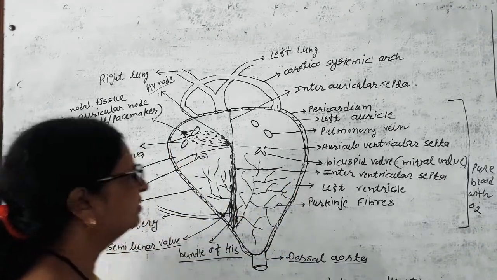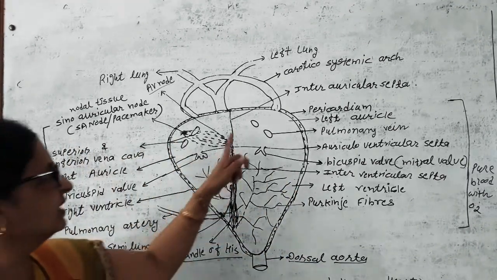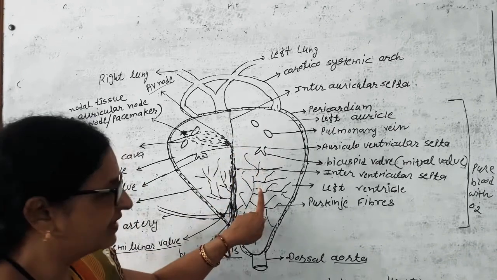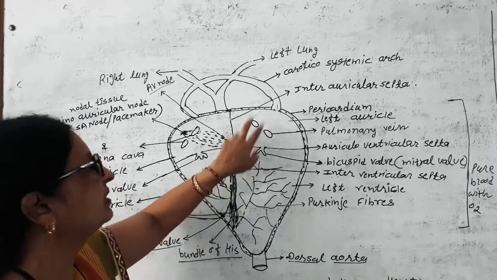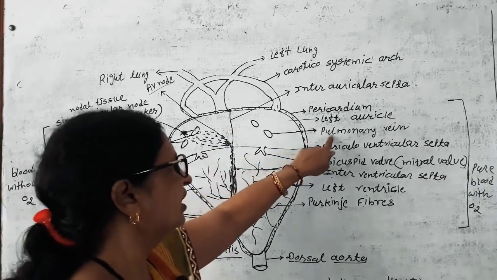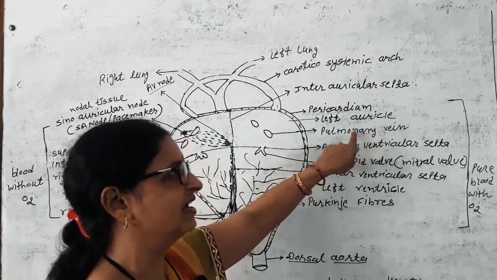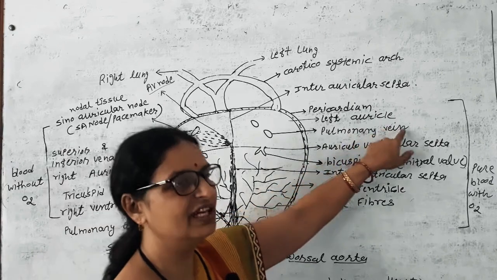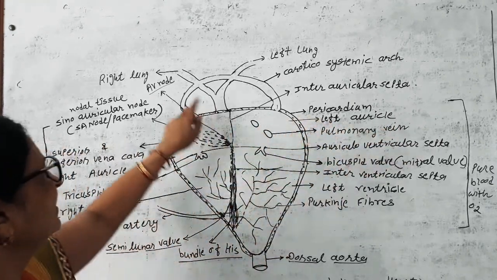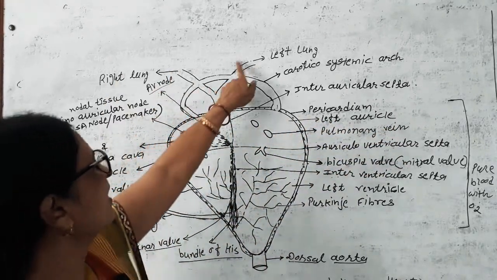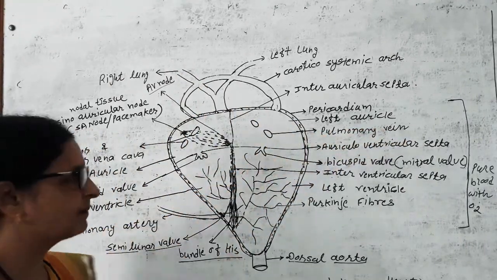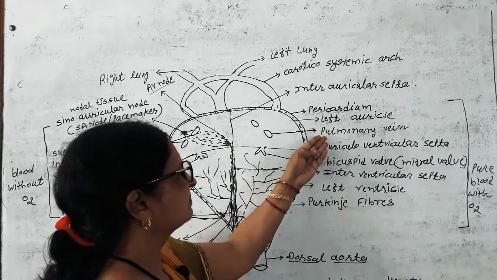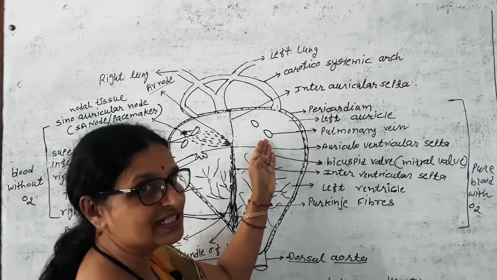Now we shift to the left part of the heart: left auricle, left ventricle. The left auricle receives the blood from the lungs. It brings blood from the right and left lung through the pulmonary vein. The pulmonary vein carries the blood from the lungs with oxygen.